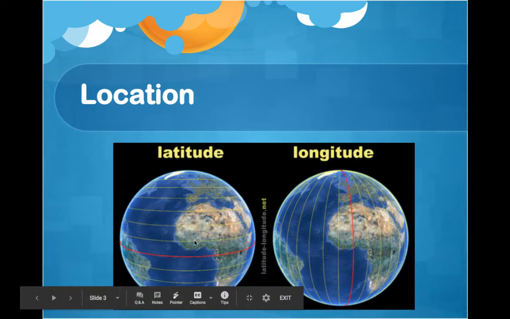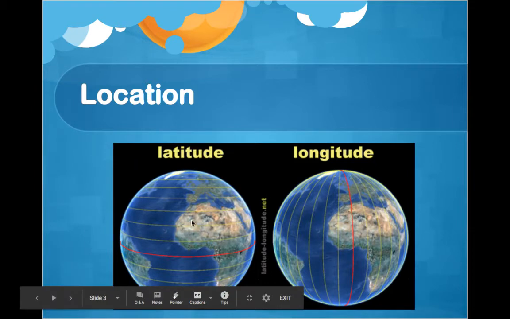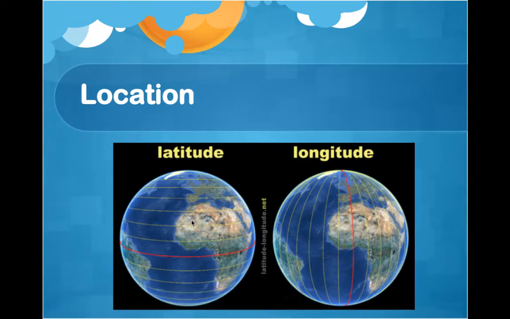If you guys look at the picture over to the left of planet Earth, this is an example of latitude lines. You'll see that latitude lines are horizontal lines that basically go in an east-west direction. Now, despite the fact that they go in an east-west direction, they're actually measured in degrees of north and south. If that's confusing, that's okay. You're going to get some practice later on to see what I mean.